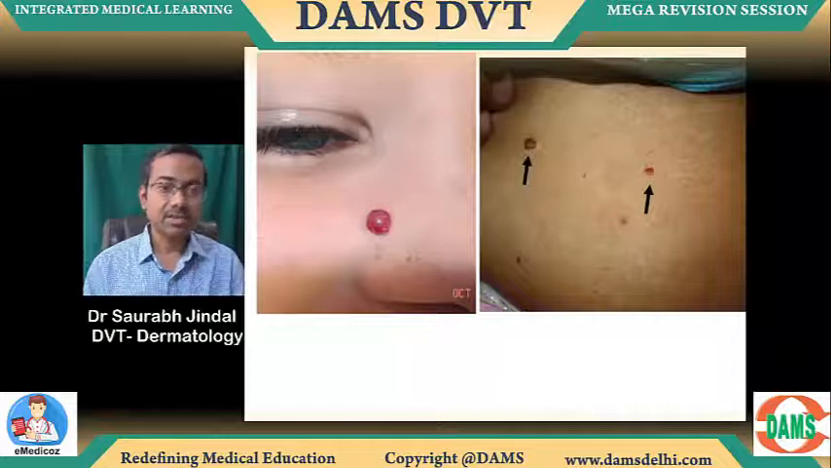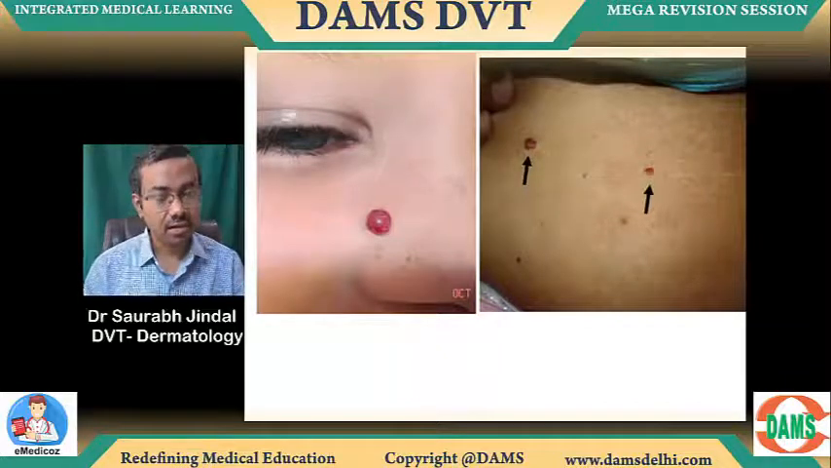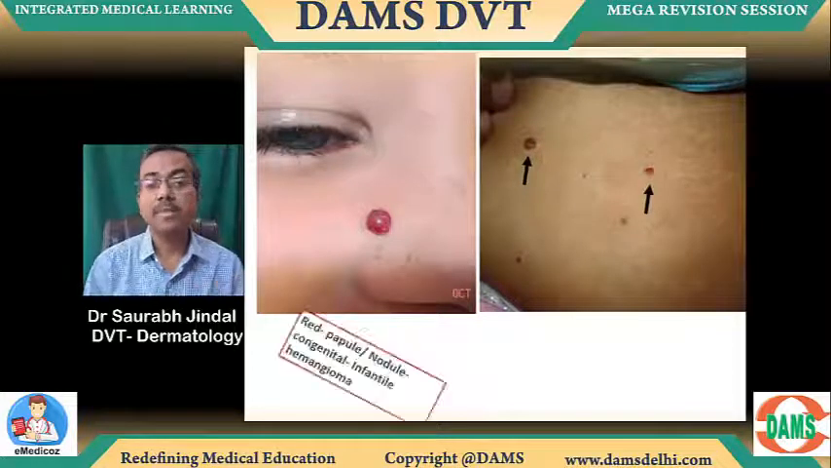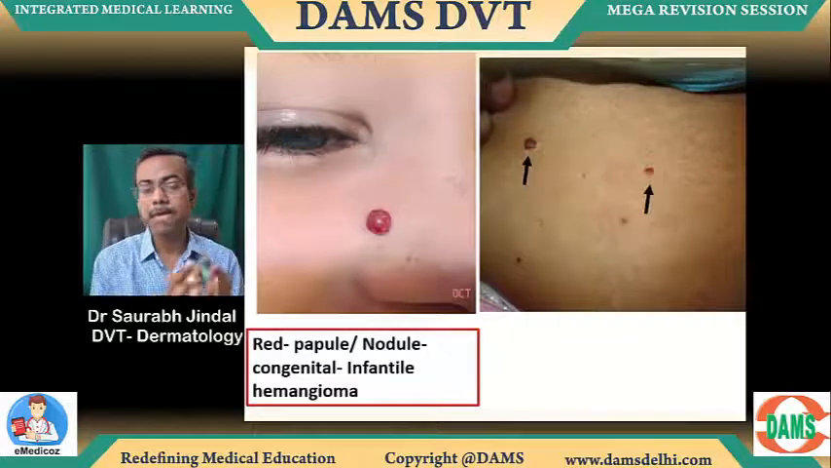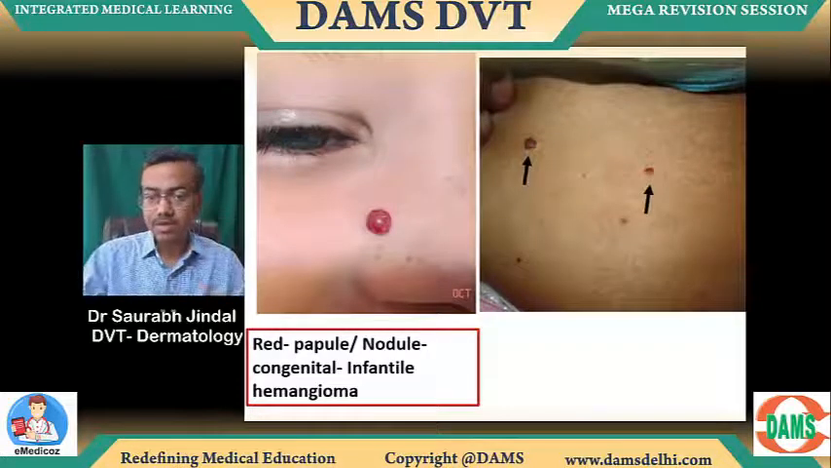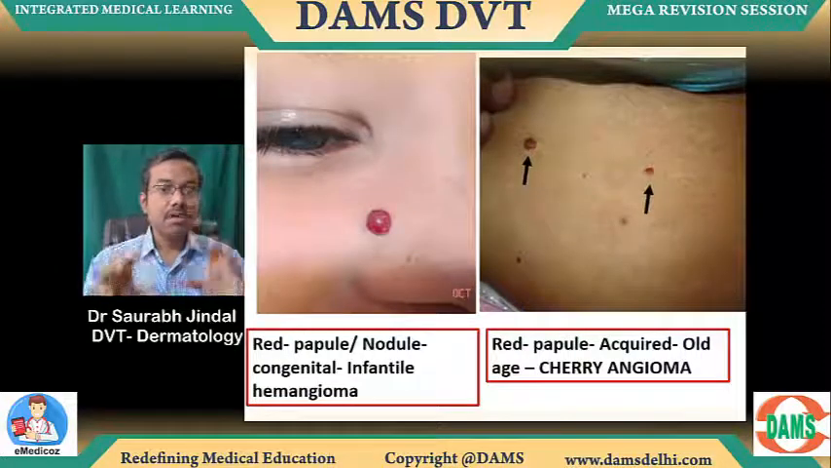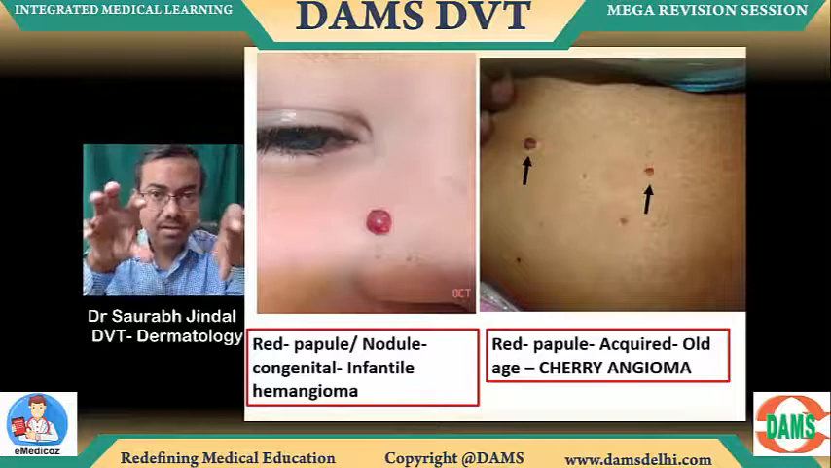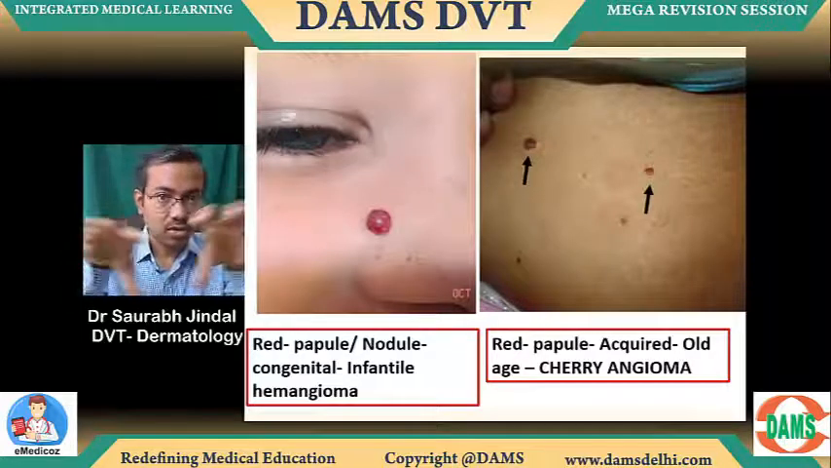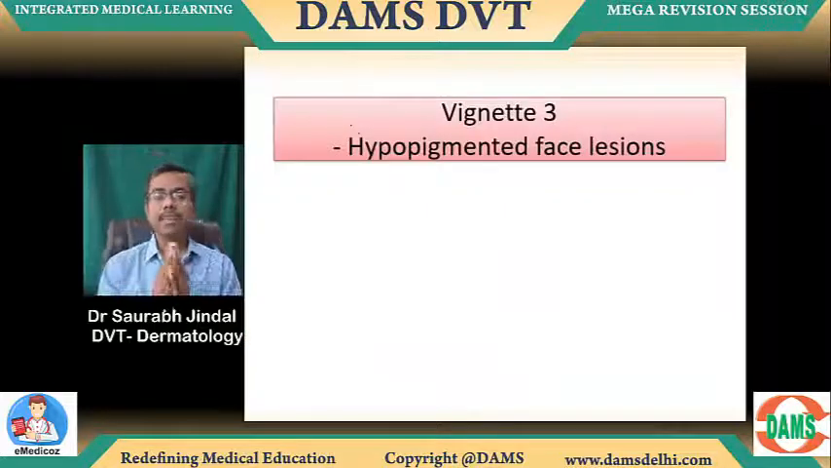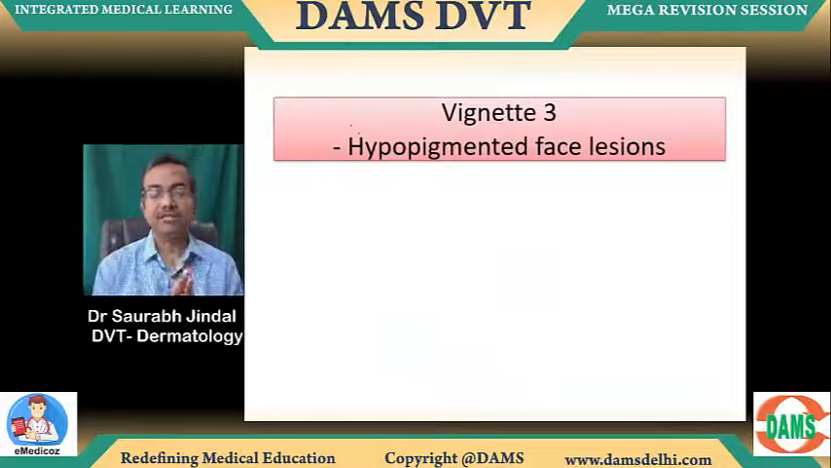Look at the left side image of a small child who has this red elevated area on the cheek. Yeah, that is since birth. So that is called infantile hemangioma. So red papular nodule since birth is infantile hemangioma. The same stuff in an elderly person which is acquired is going to be cherry angioma. Can you see the difference? Both images again look quite similar. The difference is the age of this image. One is a child, one is an old person. You got this?